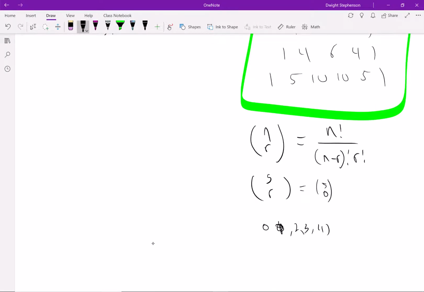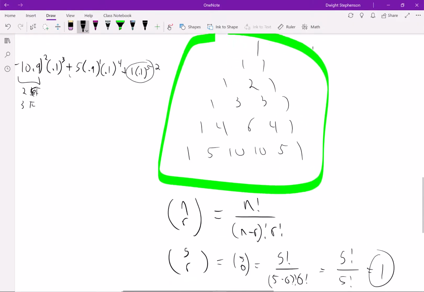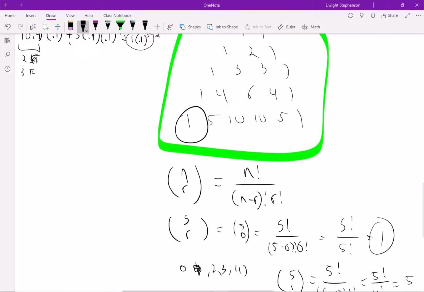So let's do 0 first. If r is 0, we get 5 factorial over 5 minus 0 factorial times 0 factorial. Remember, 0 factorial is just 1, so we really end up with 5 factorial over 5 factorial, which is 1. And that's the reason why we were using this coefficient, right? If you do the next one, 5 and then r is 1, you end up with 5 factorial over 5 minus 1 factorial times 1 factorial, which is 5 factorial over 4 factorial, which is just 5, right? Which is why you got this one.